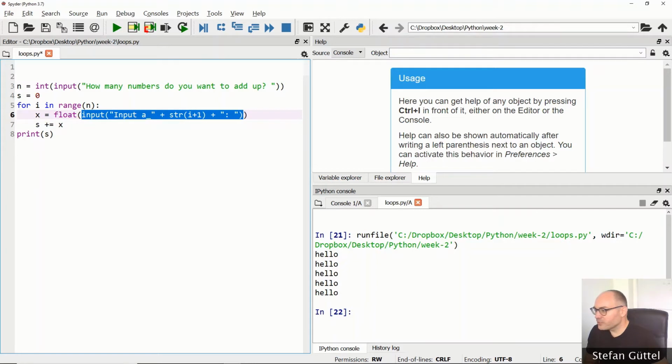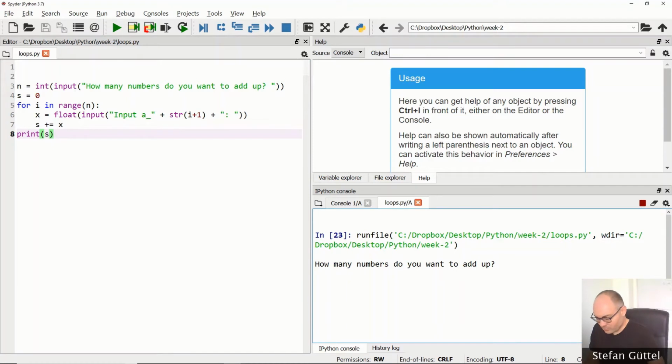The result of the input function, again, is a string. We cannot really add up strings to form a sum, so we need to convert it into a floating point number. Remember, the user might not just add integers, they might want to add up floating point numbers, so we need to convert it using the float function, and the value that we are inputting will then be assigned to the variable x. And here we increment the value of s by the value of x. Now if you repeat this n times, you will actually input n numbers, and you will have computed the sum of these n numbers. So once this is completed, we want to then print out the value of s. So let's run this.